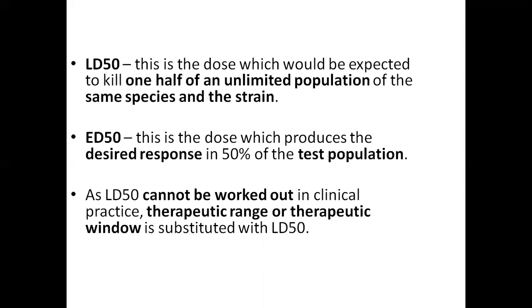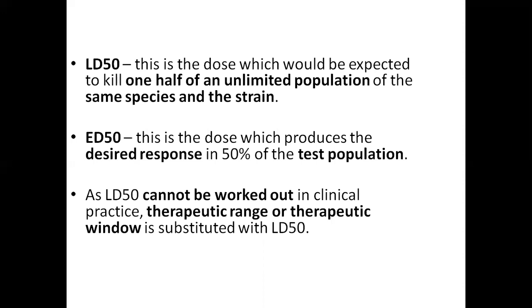And this therapeutic window should not be confused with the therapeutic window phenomena. That is, some drugs will show therapeutic window phenomena. That means only at a proper plasma concentration will they show their effects.